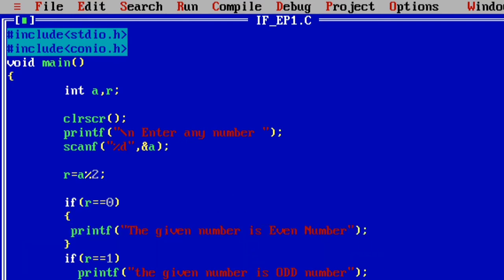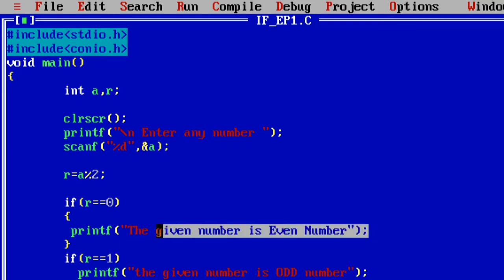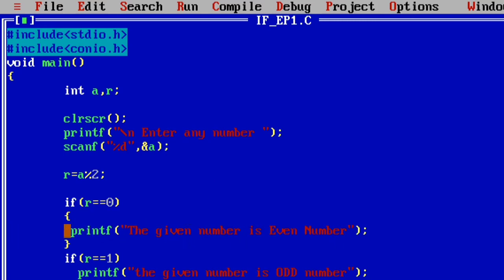But in this example program, the first if condition and second if condition both contain only a single line. If the if condition has only a single line, you may or may not construct the block, because the if block contains only a single statement. Like that, the if condition is executed by the C compiler.